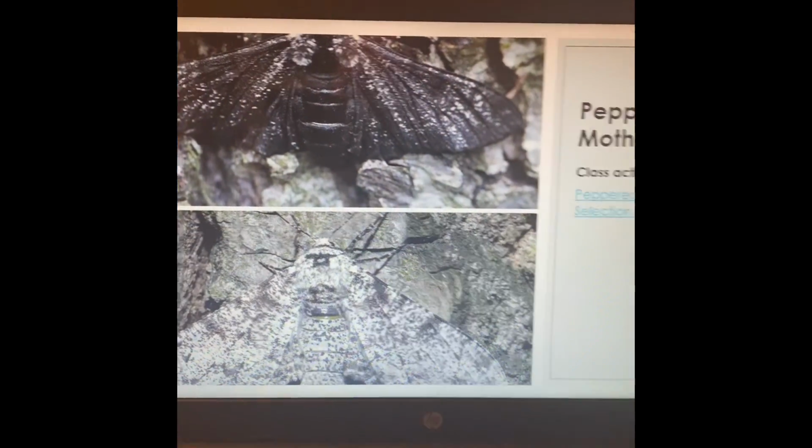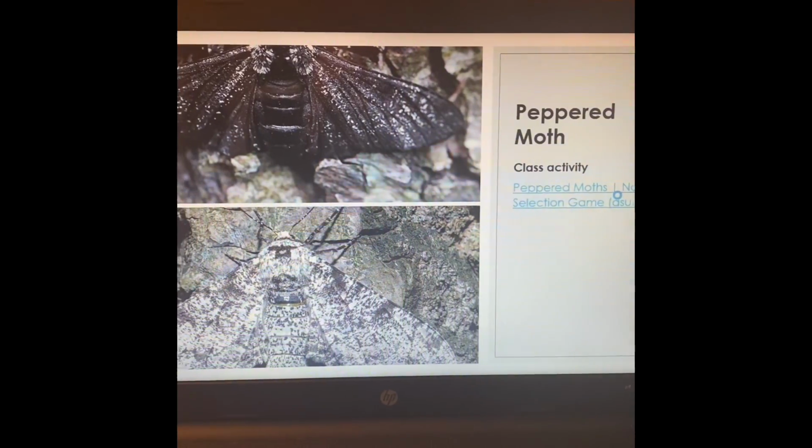When Charles Darwin came up with this concept, he lacked genetic evidence to support his theory on natural selection. However, now scientists have verified that genetic code does change with natural selection over time. And I do have a fun example here for everyone to see. We'll be doing the peppered moth class activity here.